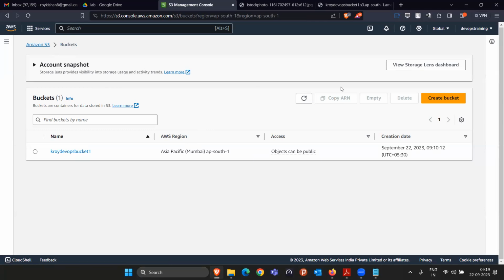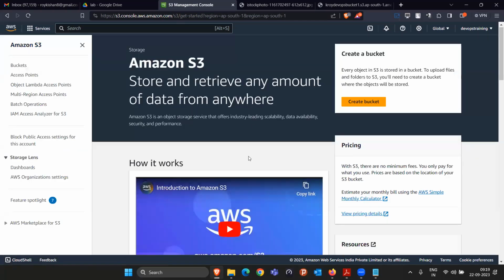Anybody who has AWS account access can come here and see it. They don't make it public to the outside world because they want this data to be used internally. The person who has access to the AWS account will be able to come here and read the data. So this is about the S3 bucket. I hope this is clear to you.